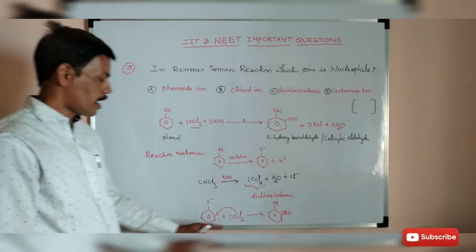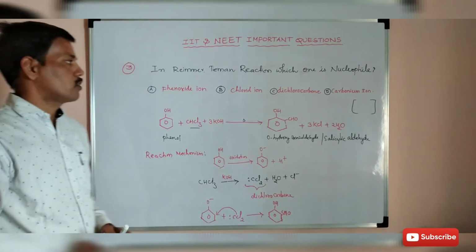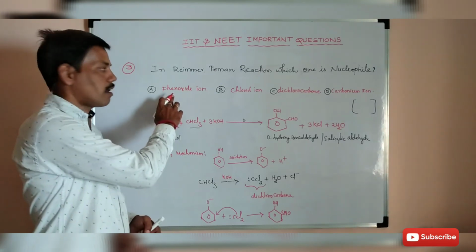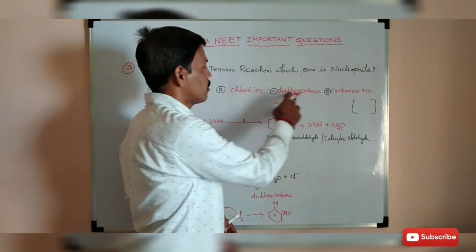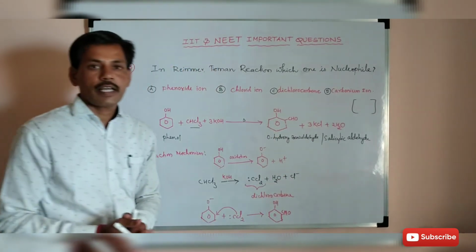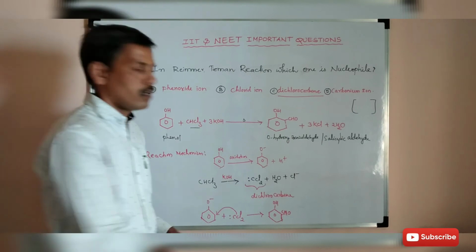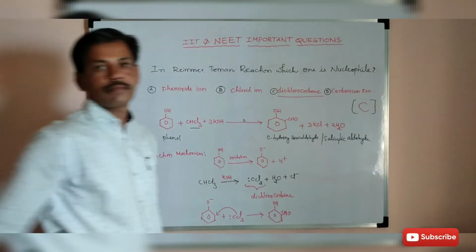So the reacting nucleophile is dichlorocarbene. Among phenoxide ion, chloride ion, dichlorocarbene and carbonium ion, which one is correct? C, dichlorocarbene, is the correct answer, right?